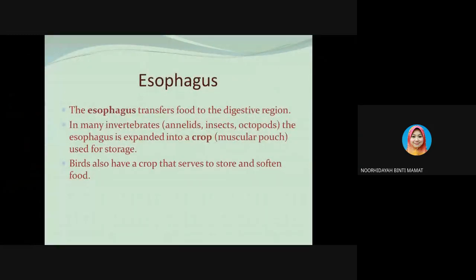So the esophagus is the receiving region. The esophagus will transfer the food to the digestive region, from the receiving region to the digestive region. In many invertebrates, such as annelids, insects, and octopods, the esophagus is expanded into a crop. If you still remember, in the last lecture I talked about the crop. The crop is some sort of muscular pouch used for storage, right?